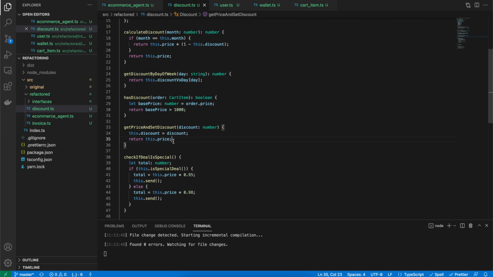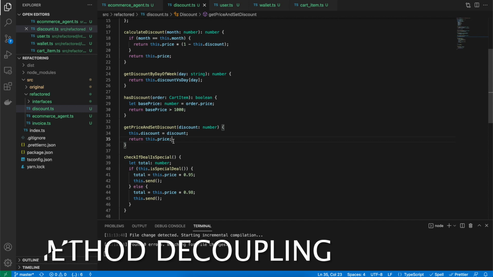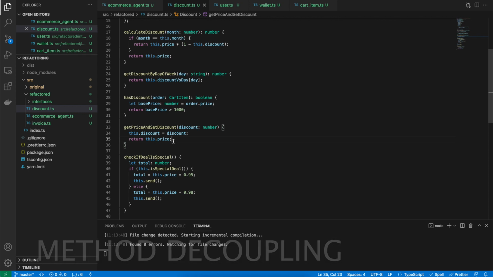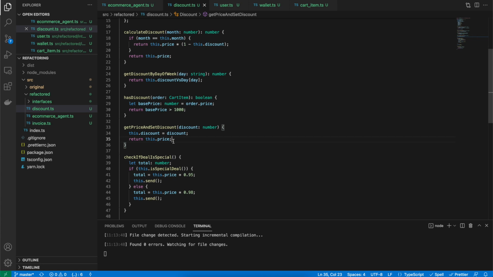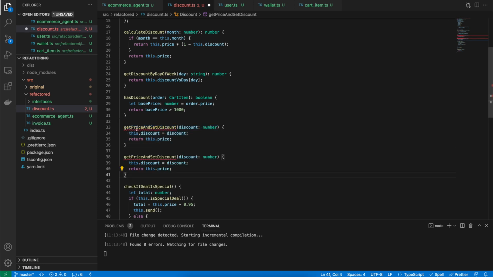So what I'm going to do now is to decouple this function, which we can call a decoupling refactoring. So one of the things that refactoring does is to give your code much more separation between different sorts of functionalities, which we also call decoupling of functionality. So let's try to create two separate methods out of this, which is get price, and it should not take anything and just return the price. Perfect.